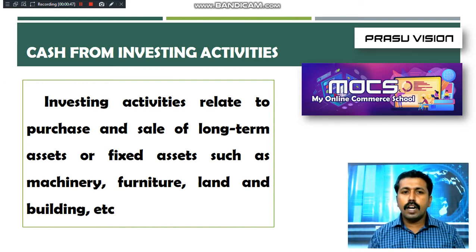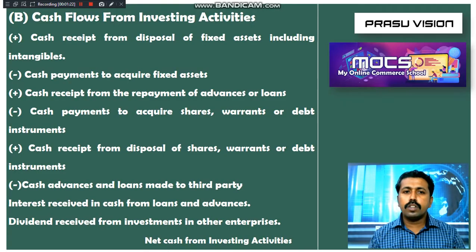So remember how to adjust the items in investing activity. Investing activity includes purchase and sale of long-term assets or fixed assets. Remember, fixed assets include tangible assets and intangible assets. Tangible assets are such as machinery, furniture, land, building, plant, computers and vehicles. And intangible assets include goodwill, patents, trademarks, and a lot of items. So this is the format for preparing the section cash flow from investing activity.